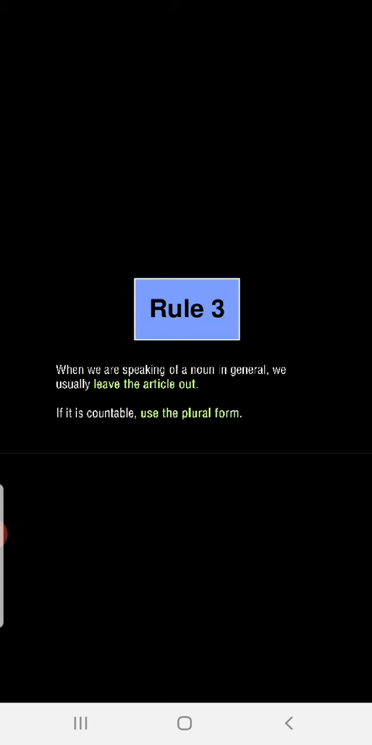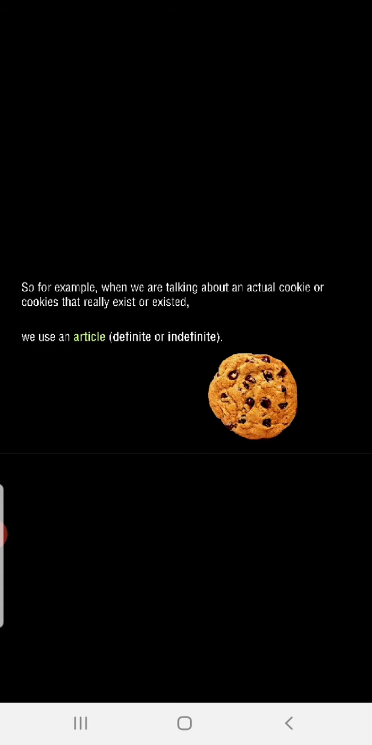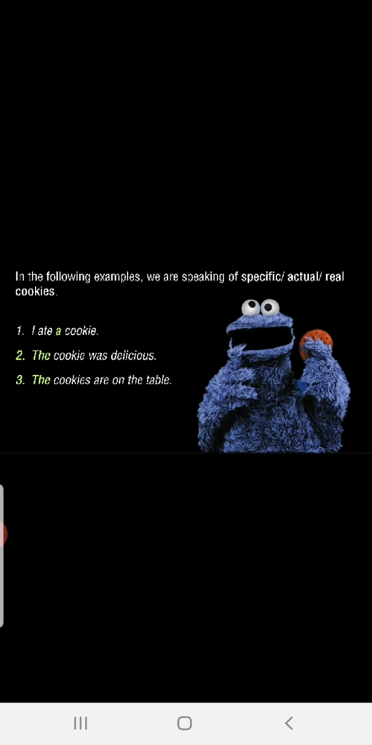When do we skip? If it is countable, use the plural noun. Let me tell you. For example, here we use an article, definite or indefinite, with some countable and uncountable nouns. How? When we are talking about an actual cookie or cookies that really exist or existed, which we ate. In the following examples, we are speaking of specific actual real cookies. So be very careful. We are not talking in assumption. We are talking about particular ones which existed.